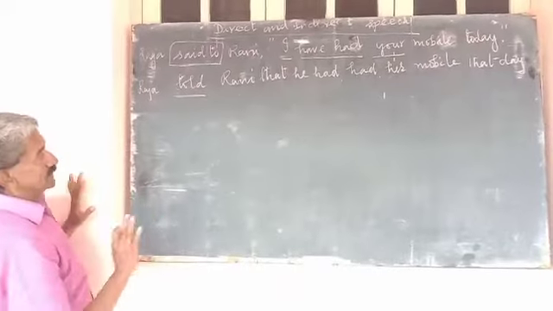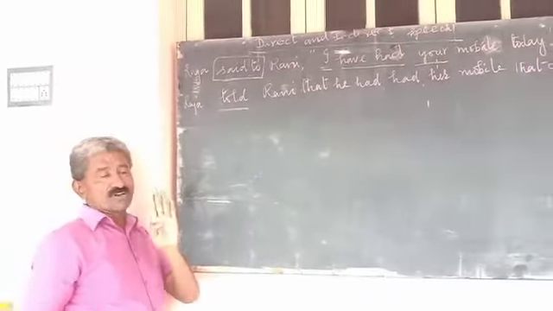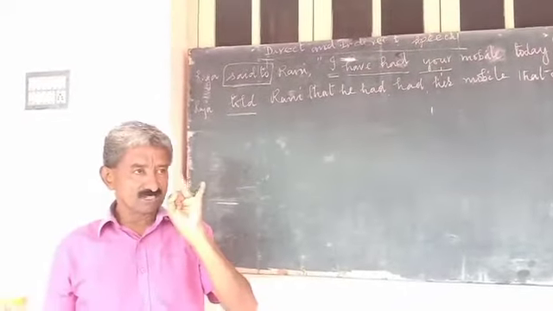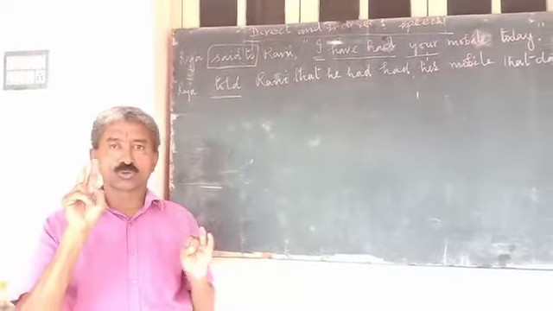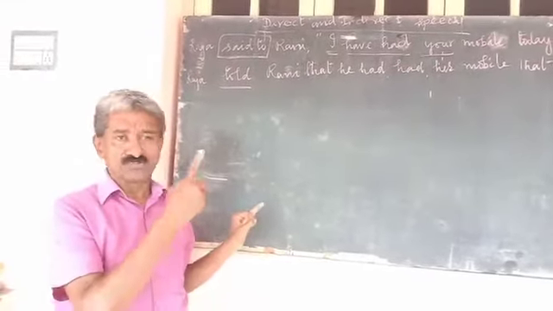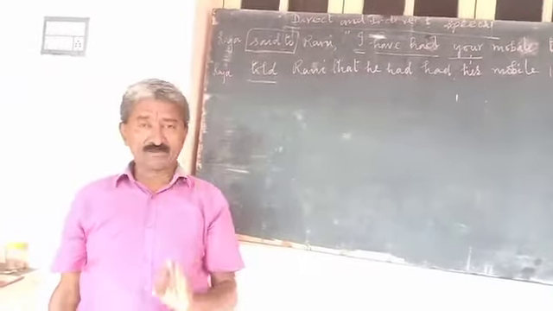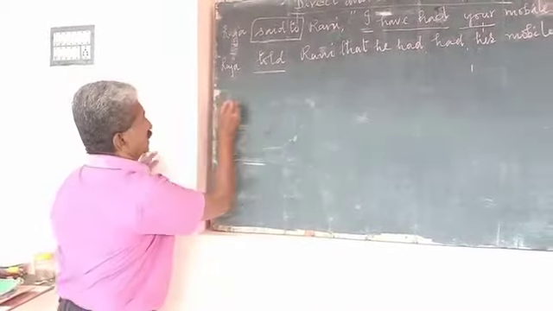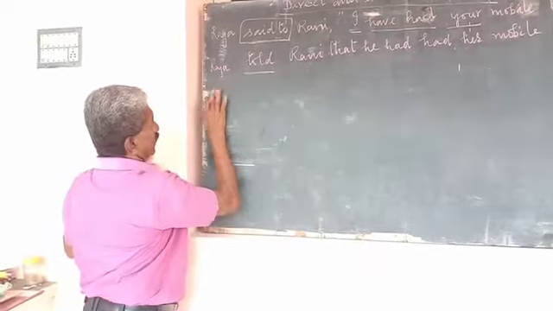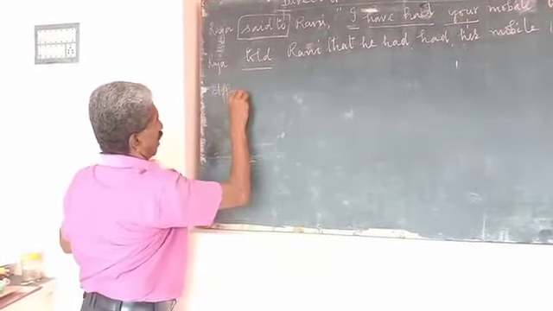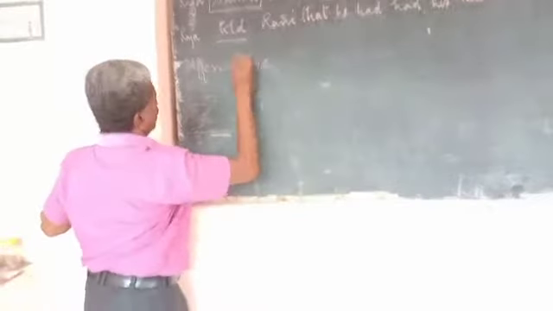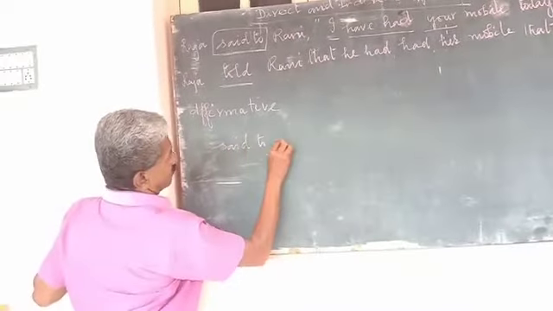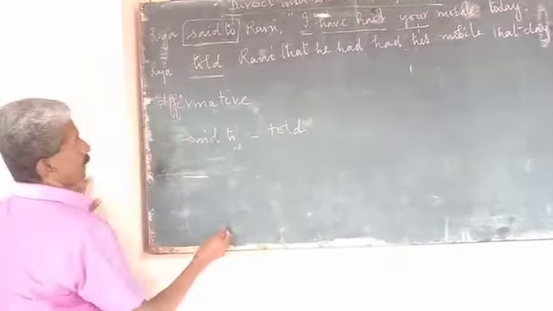For example, there are 4 types of sentences. One is affirmative, another is interrogative. In interrogative, we have 2 subdivisions, which we will see later. Third one is imperative, and fourth one is exclamatory. Now, in affirmative, said to will become told.